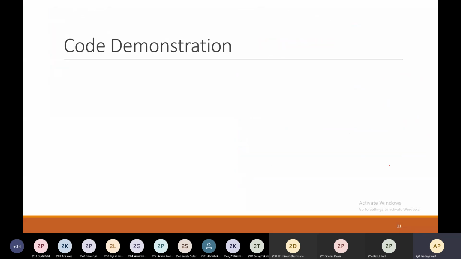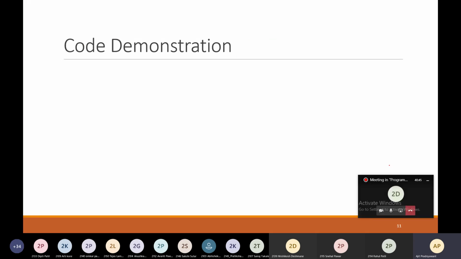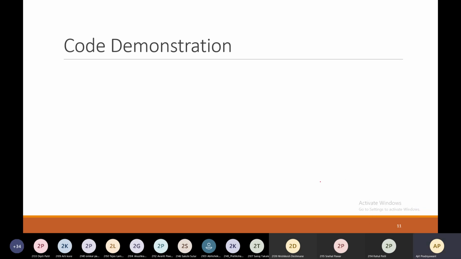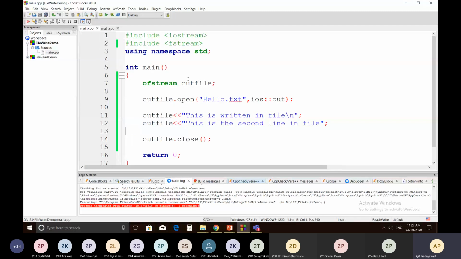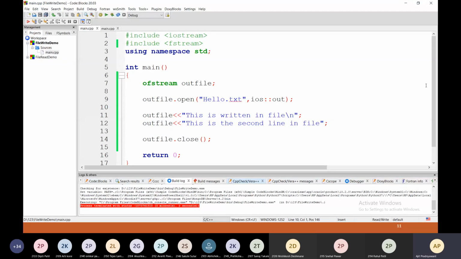So now I'm going to demonstrate this with the help of code. So this is the code. Is this code visible? Anyone? Yes, sir. Okay. So now understand this code.